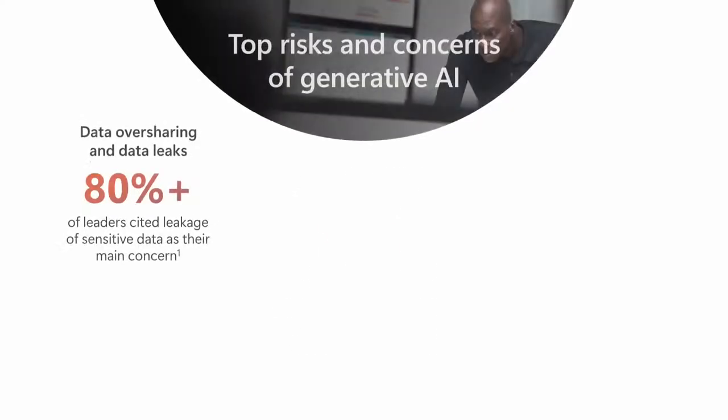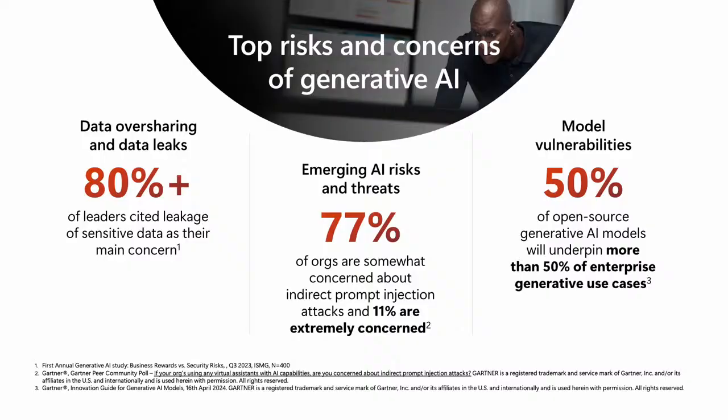Today I'll be talking to you about strategies to safeguard your AI applications with Microsoft Defender for Cloud. Some of the top risks and concerns of generative AI involve data oversharing and data leaks. In fact, over 80% of organizations cite data leakage as their main concern when it comes to adopting generative AI within their applications. And new generative AI risks and threats like prompt injection and jailbreak attacks present emerging threats that security leaders are extremely concerned about.